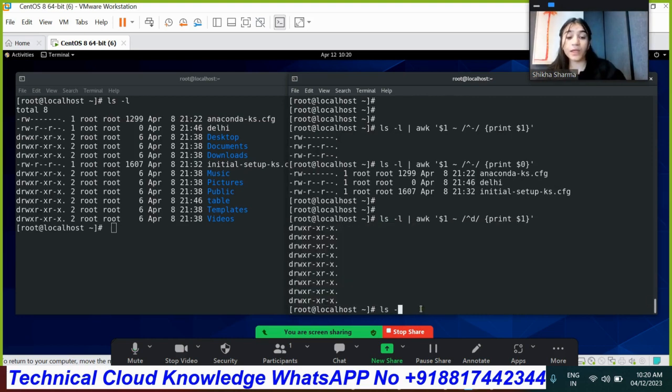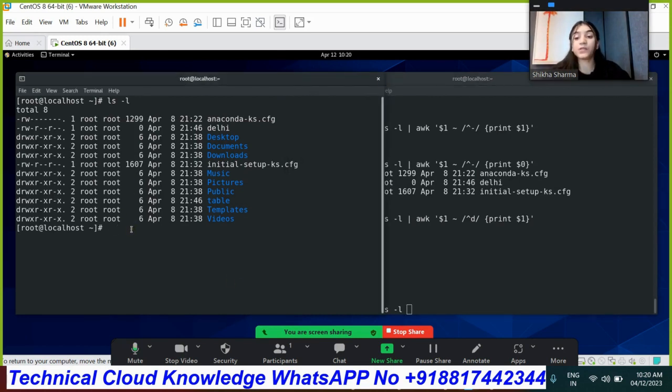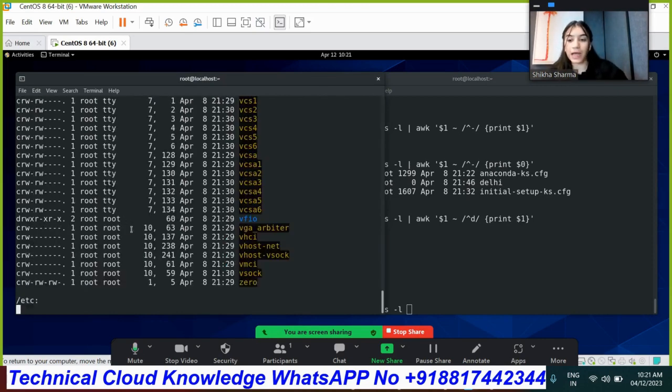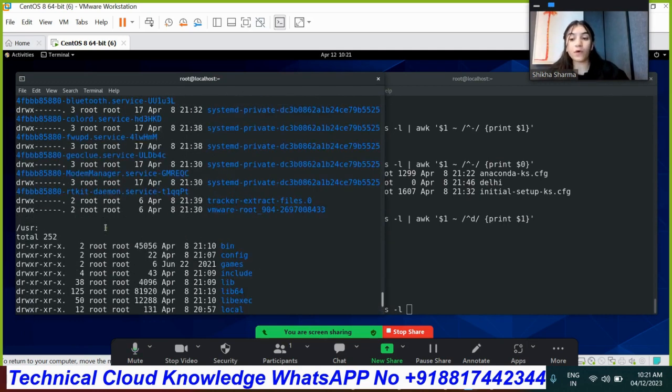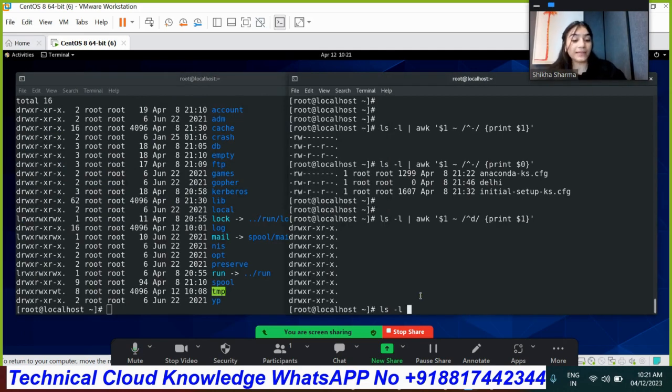Now if I want it for the links, how will I do that? As we are able to see, under the ls -l, there is no link field. If we go under the / content, we will be able to see that. As you can see here, link is also available. So we will execute here /, and we need to define the parameter under the /. So I'm referring to this ls -l, and then under the / just find out where the link is coming under the content and how many times.